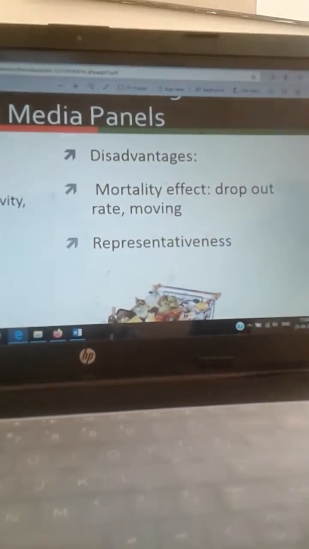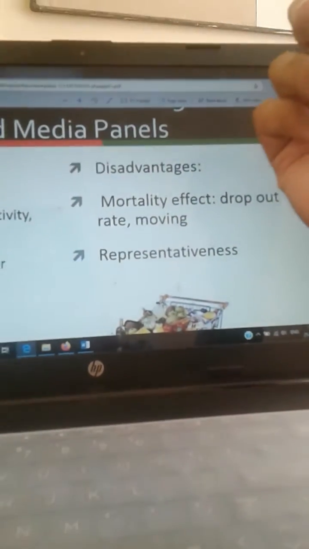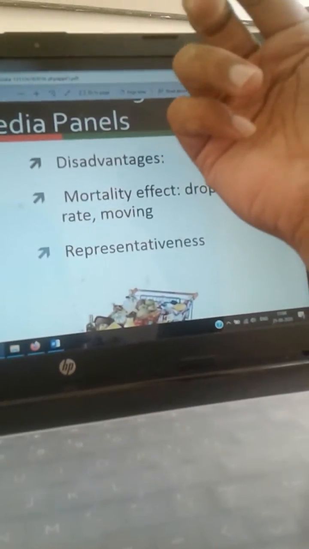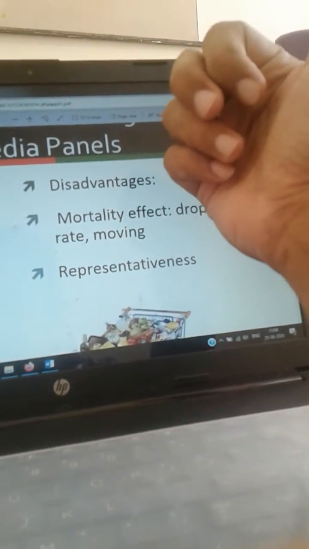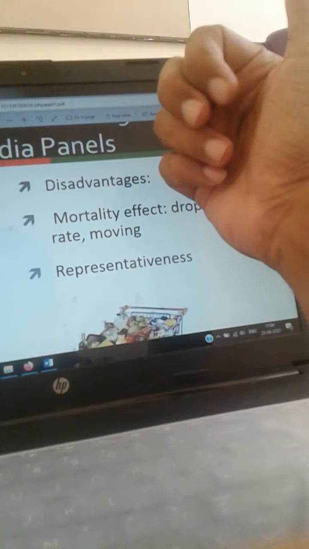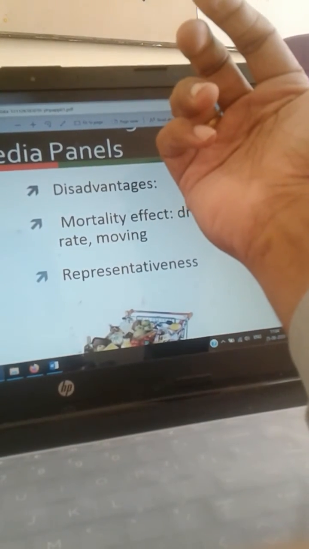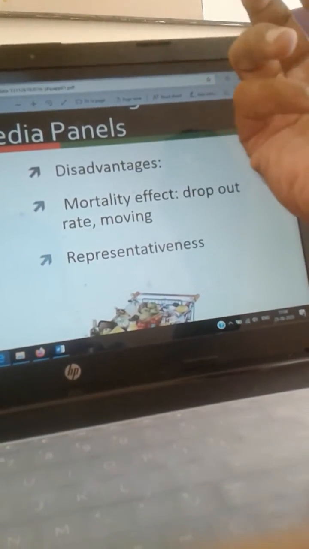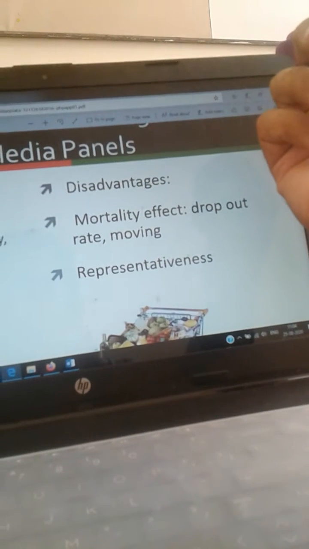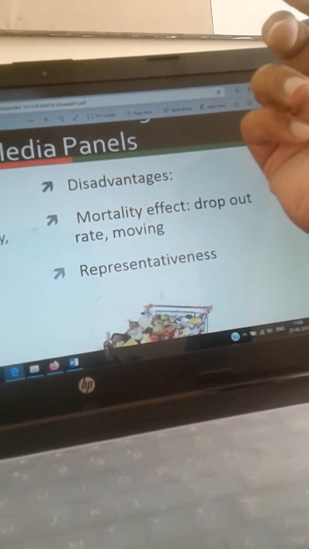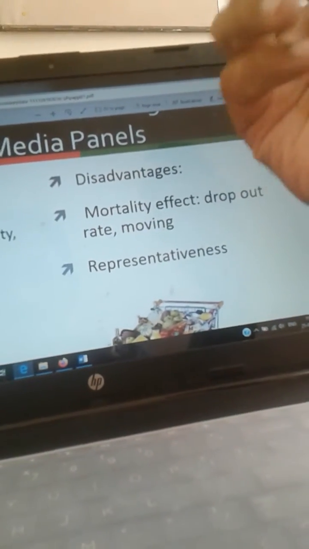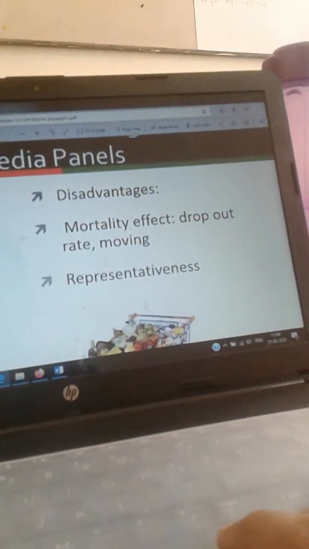Now the disadvantage is that the agency cannot make out why the customer has left or switched to a different product. The purchase panels can only say that the customer has switched to another brand, but the factors for moving to a different product will not be known. That is one of the disadvantages.